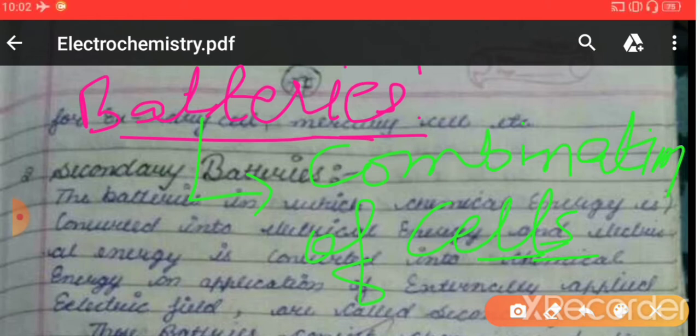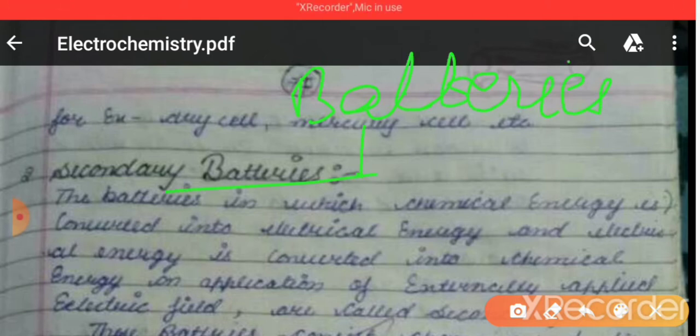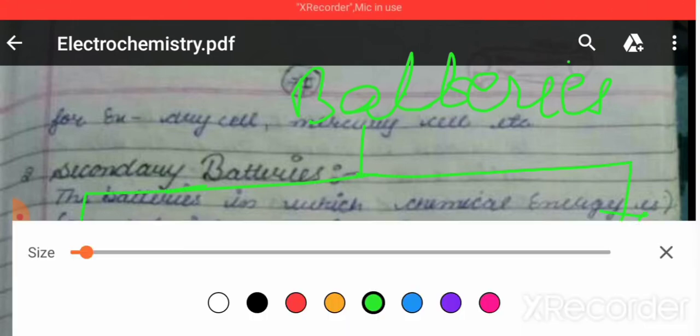Batteries can be classified on the basis of conversion of energy, right? And on the basis of conversion of energy, these batteries are classified into three main types. Those three main types are what?